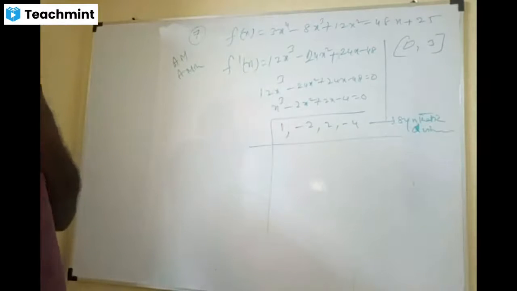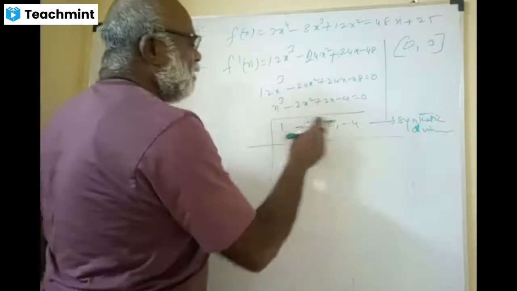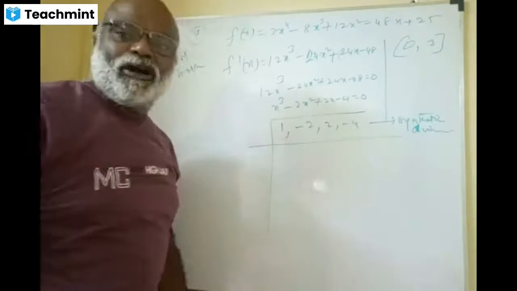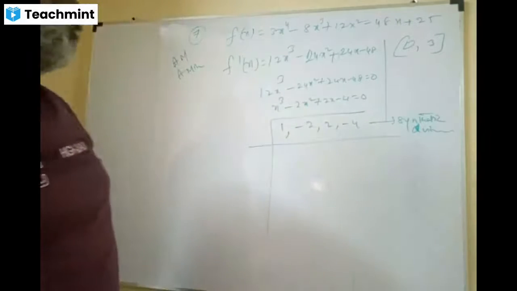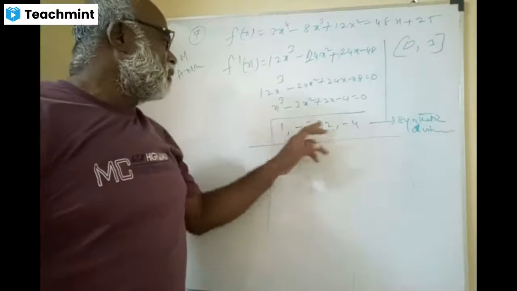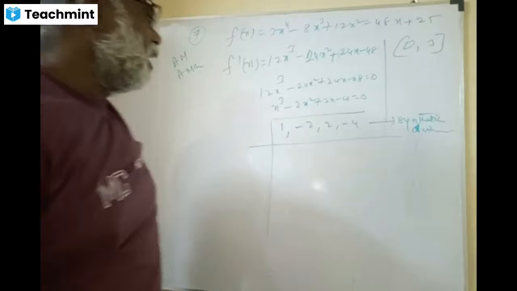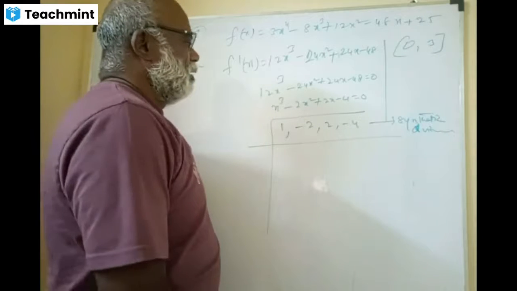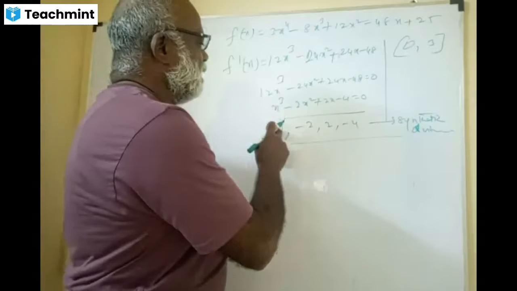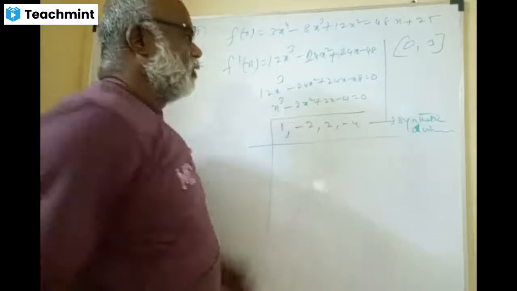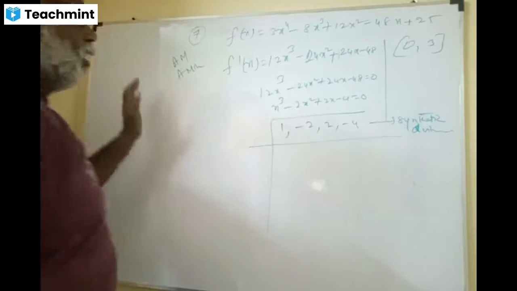If you add all your coefficients and it is equal to 0, then we say 1 is a zero of the polynomial or equation. Here 1 minus 2 plus 2 minus 4 is not 0. Even if you put minus 1, it is not 0. So minus 1 and 1 are ruled out.